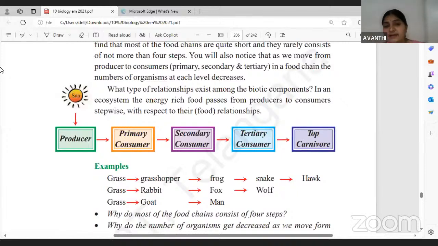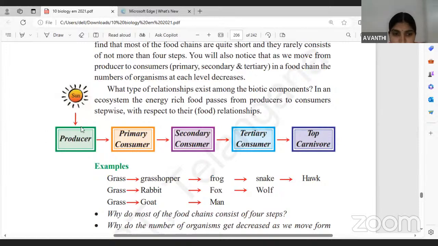Then from that sunlight, only 1% of energy will be taken by the plant body. Imagine there's 100% of energy. Out of that 100%, plants are able to take only 1% of energy. Remember, then from that 1% of energy, the next trophic level, or the next group of organism, that is a primary consumer, will be taking 10% of energy. This is 10%, a very, very important topic.